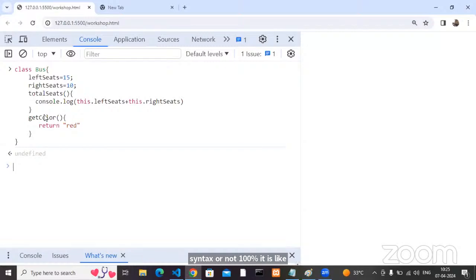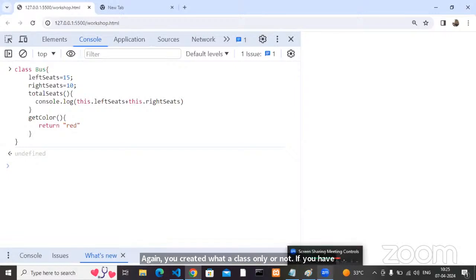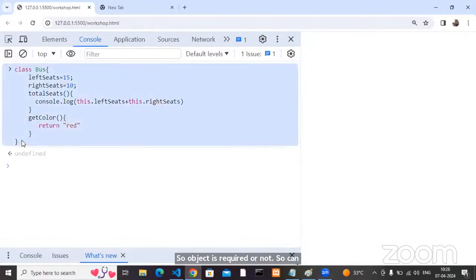Yes, no? Come on. Now you created a class only again. It is a functional class, class keyword class, it does not matter. Again, you created a class only. If you have a class, a template, a plan, what can I do with that? First of all, you have to construct something, you have to build it, so that it exists. So an object is required. Can we create an object for this particular class?